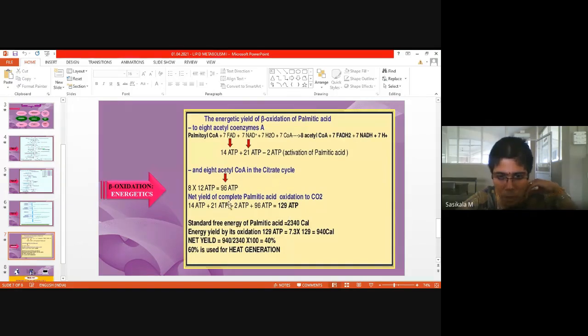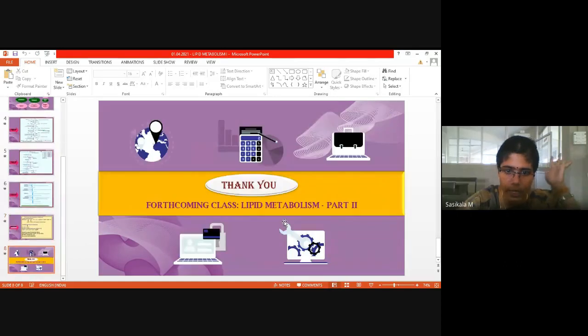So through beta oxidation, how many ATPs? 129 ATPs are produced, and that is equal to 2340 calories. Okay, this is about the energetics of beta oxidation of palmitic acid. It is very important. So which pathway is producing 129 ATPs? Beta oxidation process. It is not achieved by any other process.